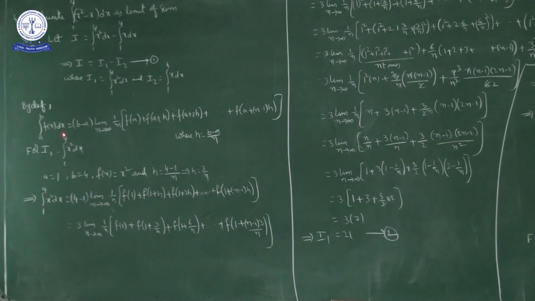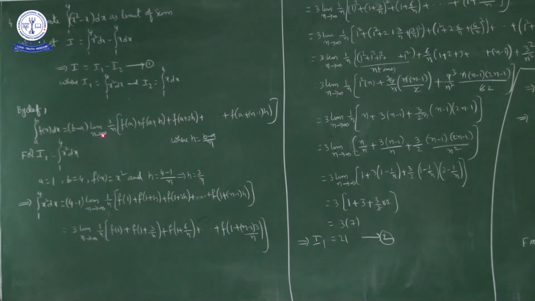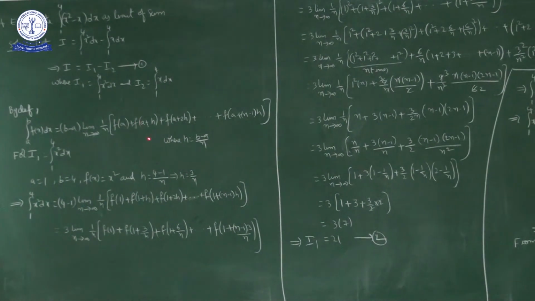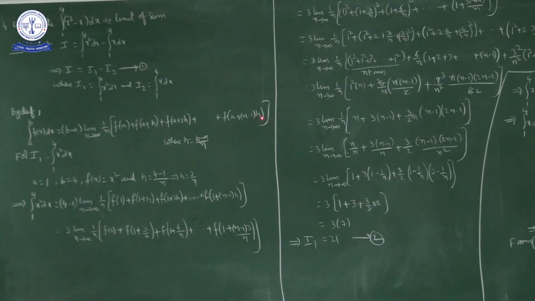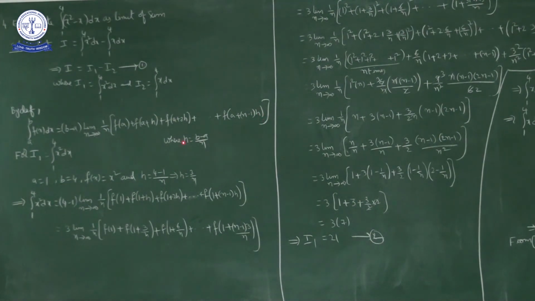Okay, now by definition what we have? Integral a to b f of x dx equal to b minus a into limit n approaches infinity 1 by n into f of a plus f of a plus h plus f of a plus 2h and so on up to f of a plus n minus 1 into h. Okay, where h is equal to b minus a upon n. So first of all I will calculate I1, next I2, then their difference. Okay, I1 minus I2 I will do.